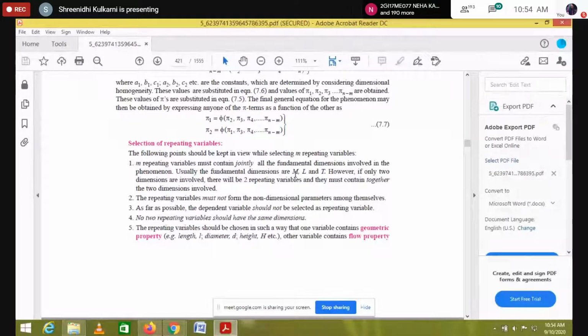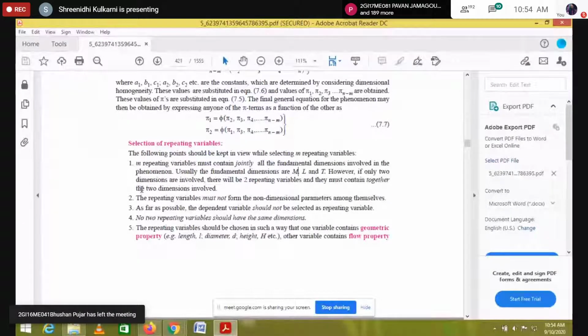Usually the fundamental dimensions are mass, length and time. However, if only two dimensions are involved, there will be two repeating variables and they must contain together the two dimensions involved. The repeating variables must not form a non-dimensional parameter.